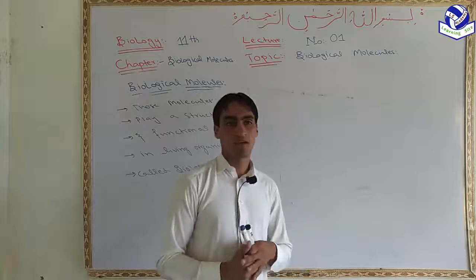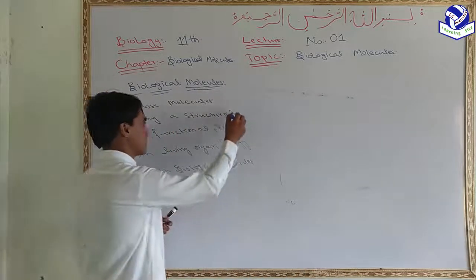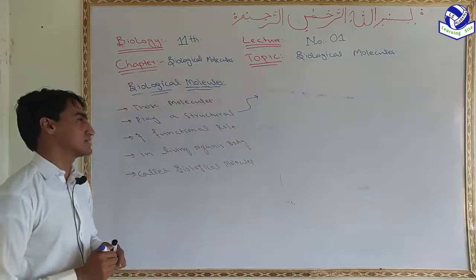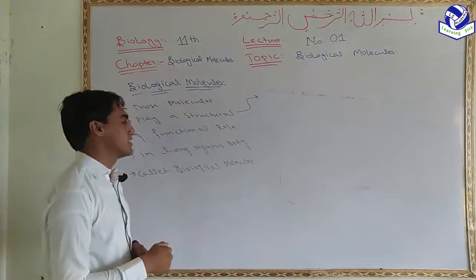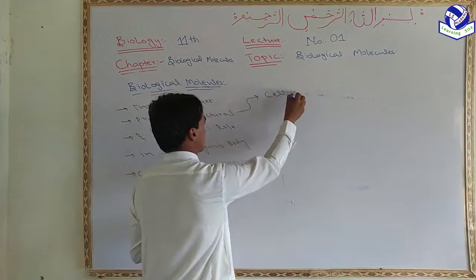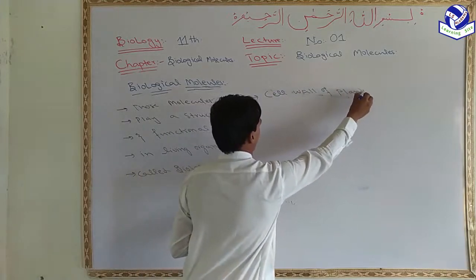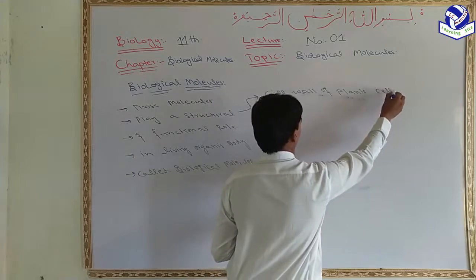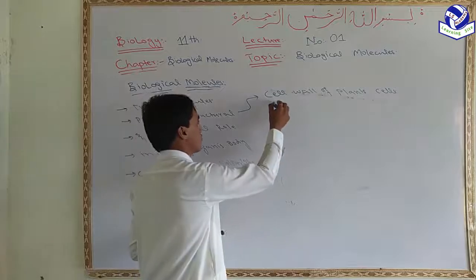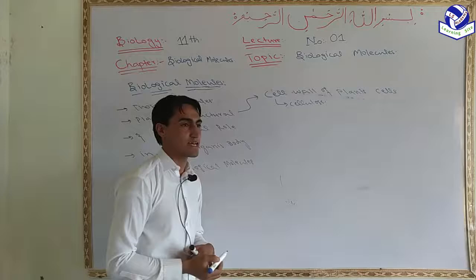Now what is meant by a structural role and what is meant by a functional role? Structural role means that they have a role in the building of different structures of the body, like the cell wall of a plant cell. The cell wall of a plant cell is made of cellulose, which is a polysaccharide.